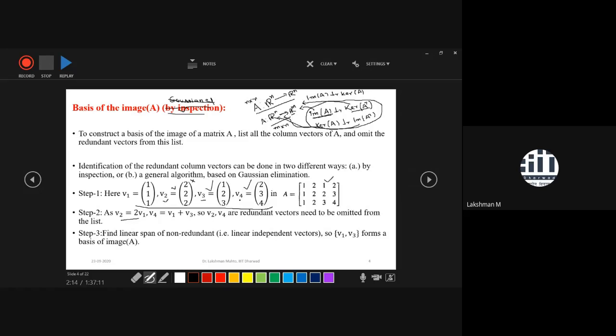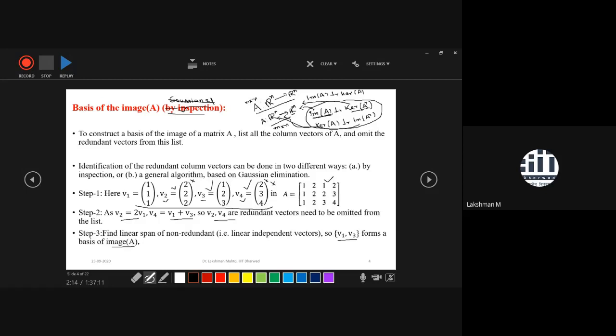Now, once you are coming to V4, you can further see that V4 you can write as a sum of V1 and V3. So that's why V4 is again redundant. So we have already identified the redundant vectors by the method of inspection, and we will truncate or omit this from the list. After that, whatever columns remain would be non-redundant or linearly independent vectors. Those vectors will form a basis of the image of the given matrix.